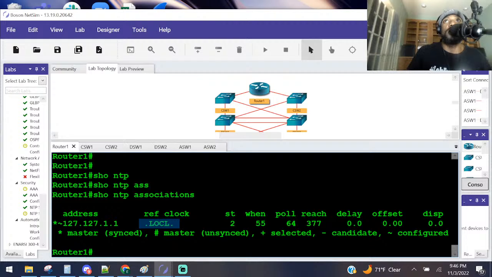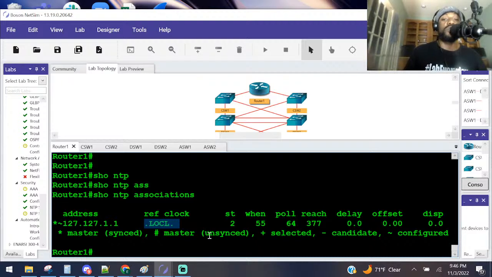It says on Router 1 that you should issue the following commands. We did show NTP associations, and then it says, based on the output, you can determine that Router 1 is using its own internal clock as an authoritative time source, and that's what that local means. So he's using himself as an authoritative clock. He is the master on the network. He's not an atomic clock, but he's saying he's the master on this network, right?